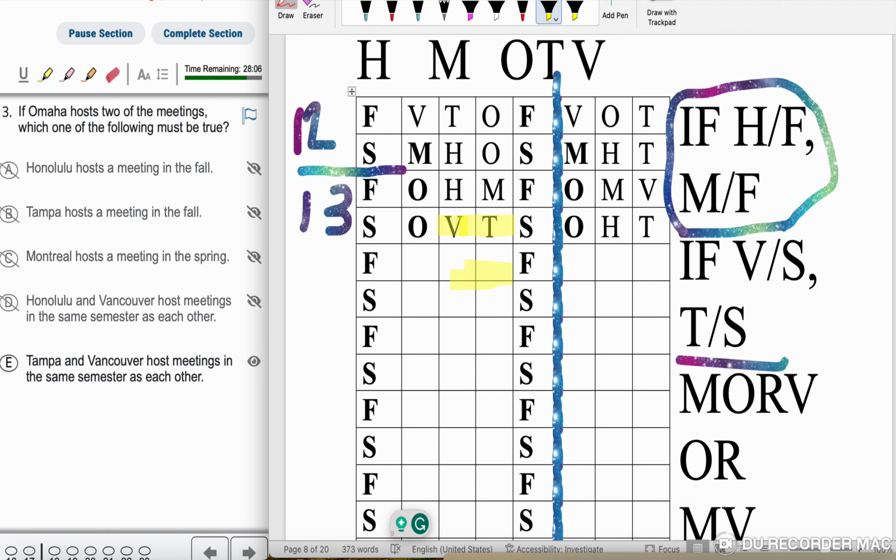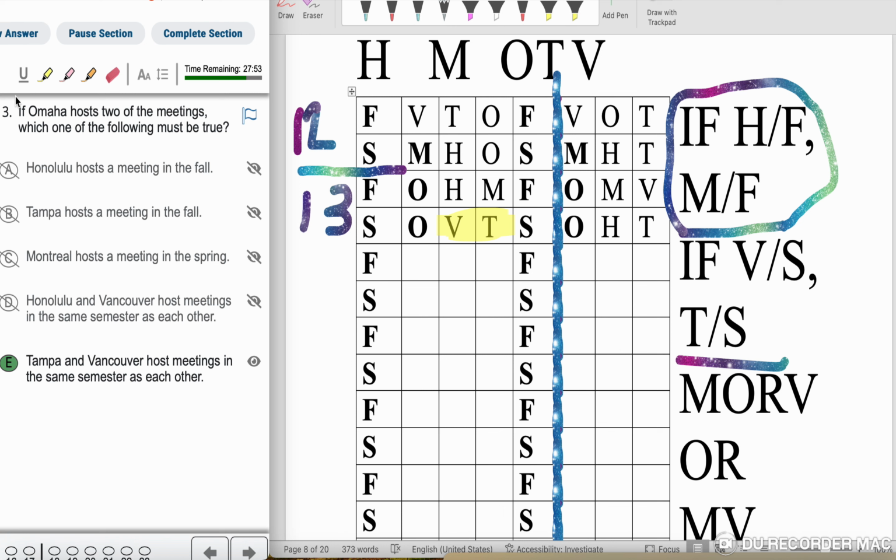And this is what I'm talking about right here where it says V and T. That's going to be the area where I'm communicating about that shows the information that they are together. So go ahead and select it. And we got it correct. Now go ahead and moving on.